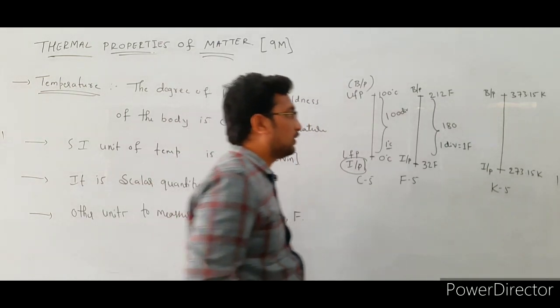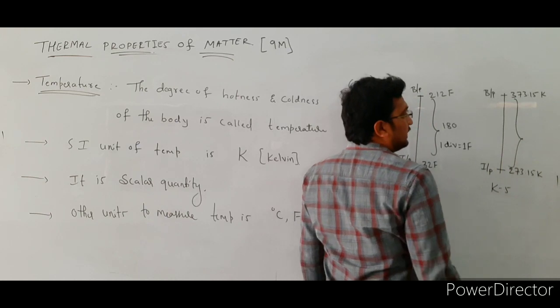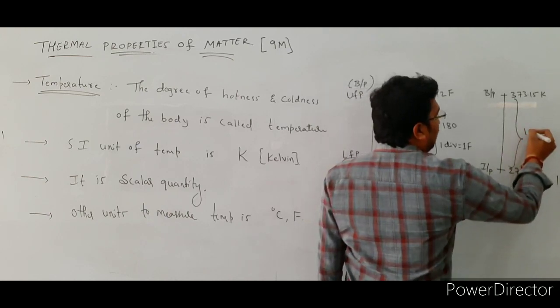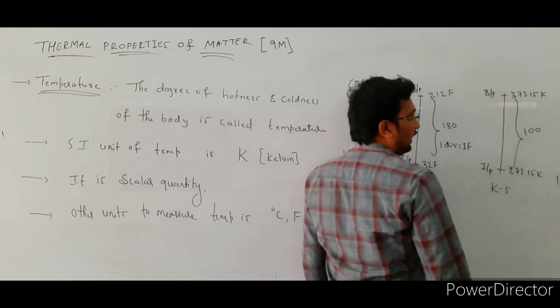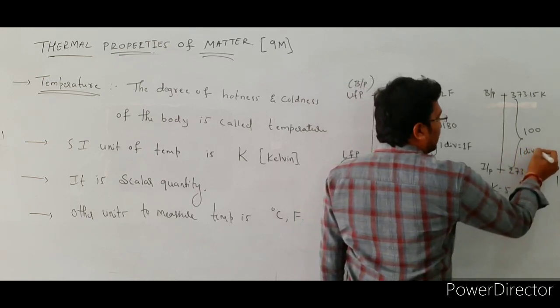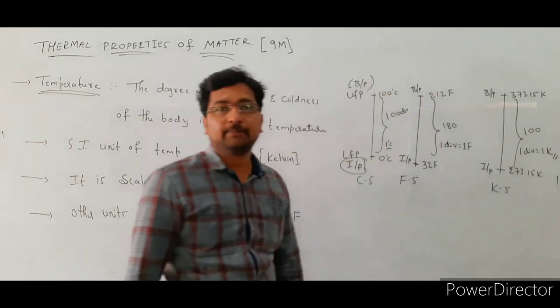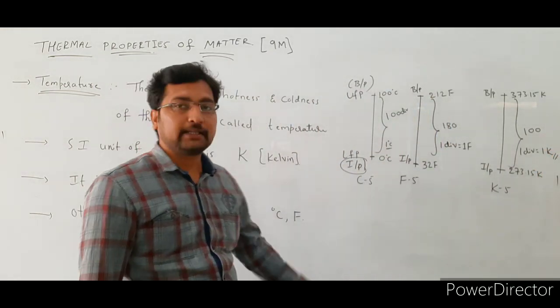In between the ice point and the steam point, there are 100 divisions. So one division value is equal to 1 Kelvin. This is about the Kelvin scale.